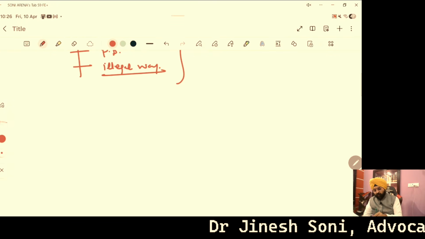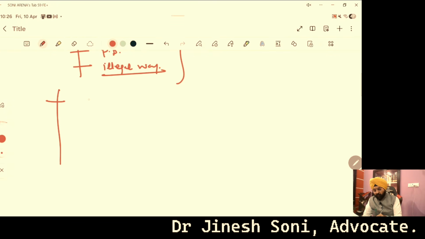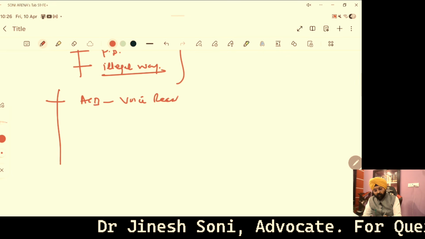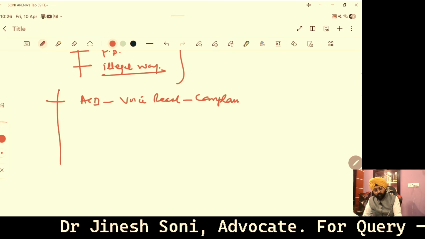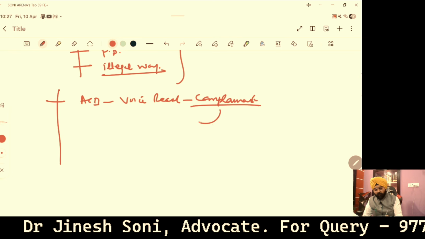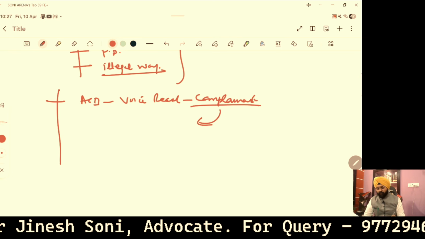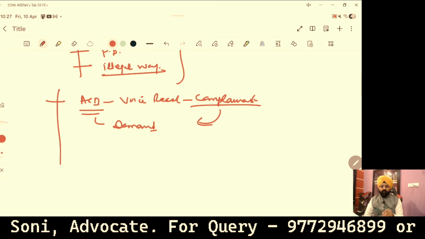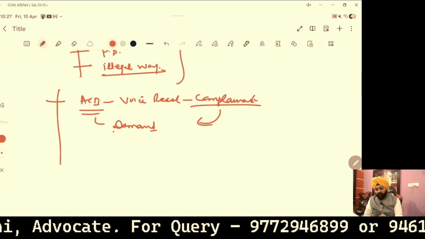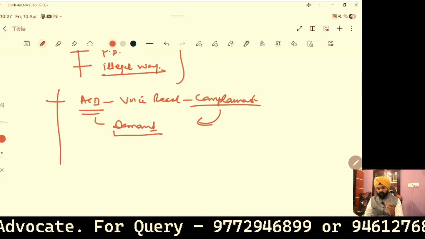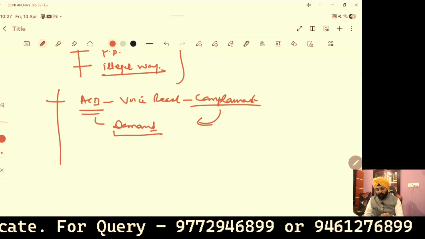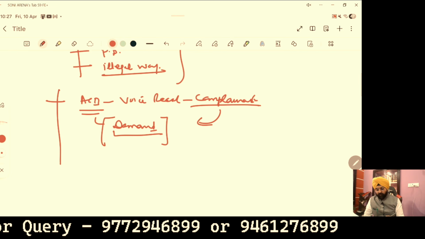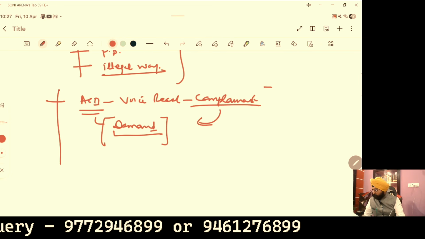In an anti-corruption case, usually, in the name of verification, the ACB gives a voice recorder to the concerned complainant. And when the complainant comes back with the voice recorder, the ACB confirms that in the voice there is a demand, but in actual there is no demand. Sometimes it is seen that mere words are used, but there is no specification of demand, which is sine qua non as per the guidelines of the Honorable Supreme Court, which I specified to you. So if the demand is not specific, it is general, we could have the benefit.